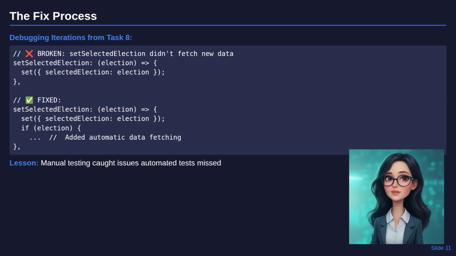Let me show you the specific fix from Task 8. The original setSelectedElection function just updated state without triggering new data fetches. Users could change elections, but the dashboard would show stale data from the previous selection. The fix added automatic data fetching when elections change, but it required understanding the asynchronous flow and state management patterns.